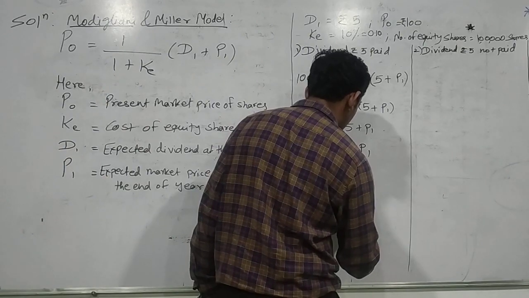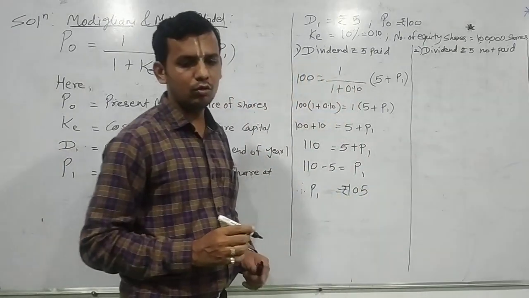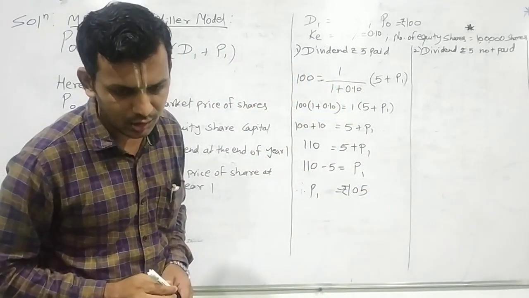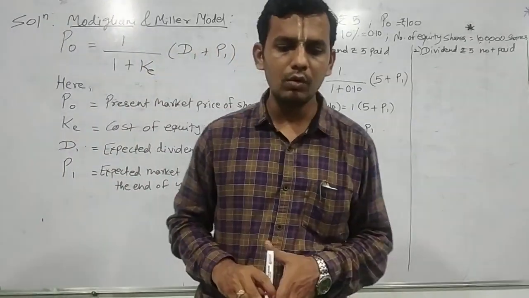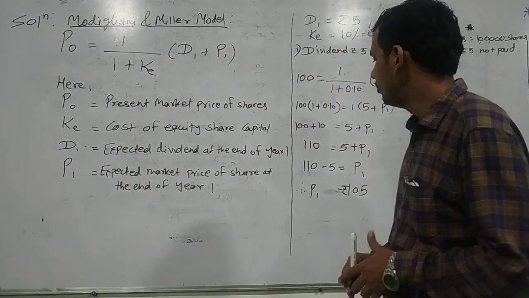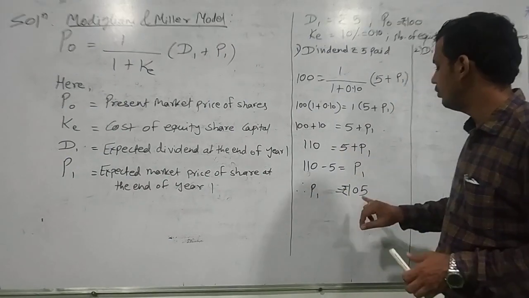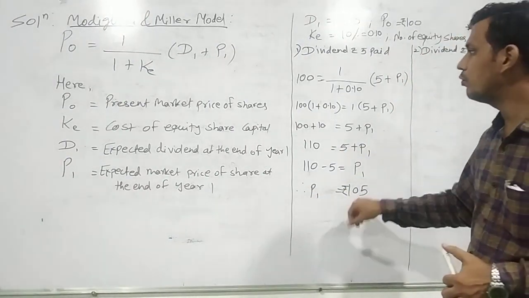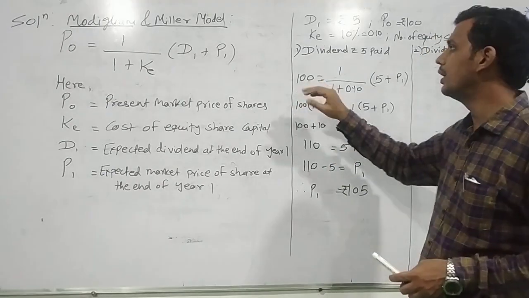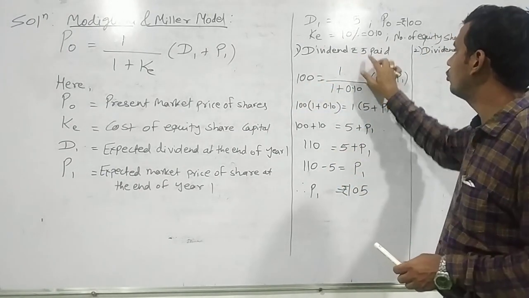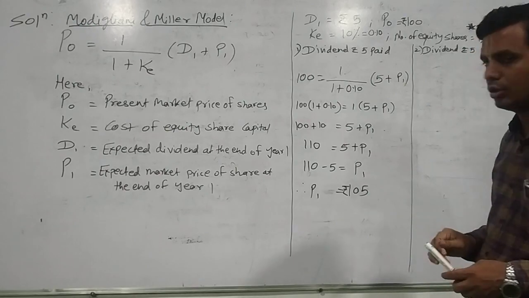P1 equals rupees 105. If we distribute dividend to our shareholders, the expected market price of our shares at the end of the year would be 105, whereas now it is 100. This is the position when we are distributing dividend to our shareholders.